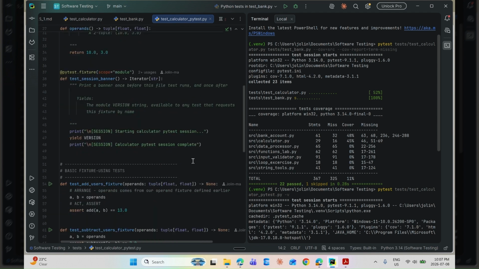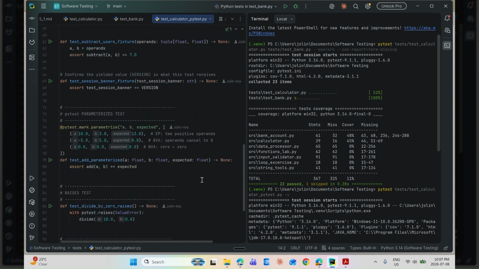Look at parametrize. One function here replaces 3 separate test methods in unittest. PyTest runs the body once per tuple and reports each as its own result.